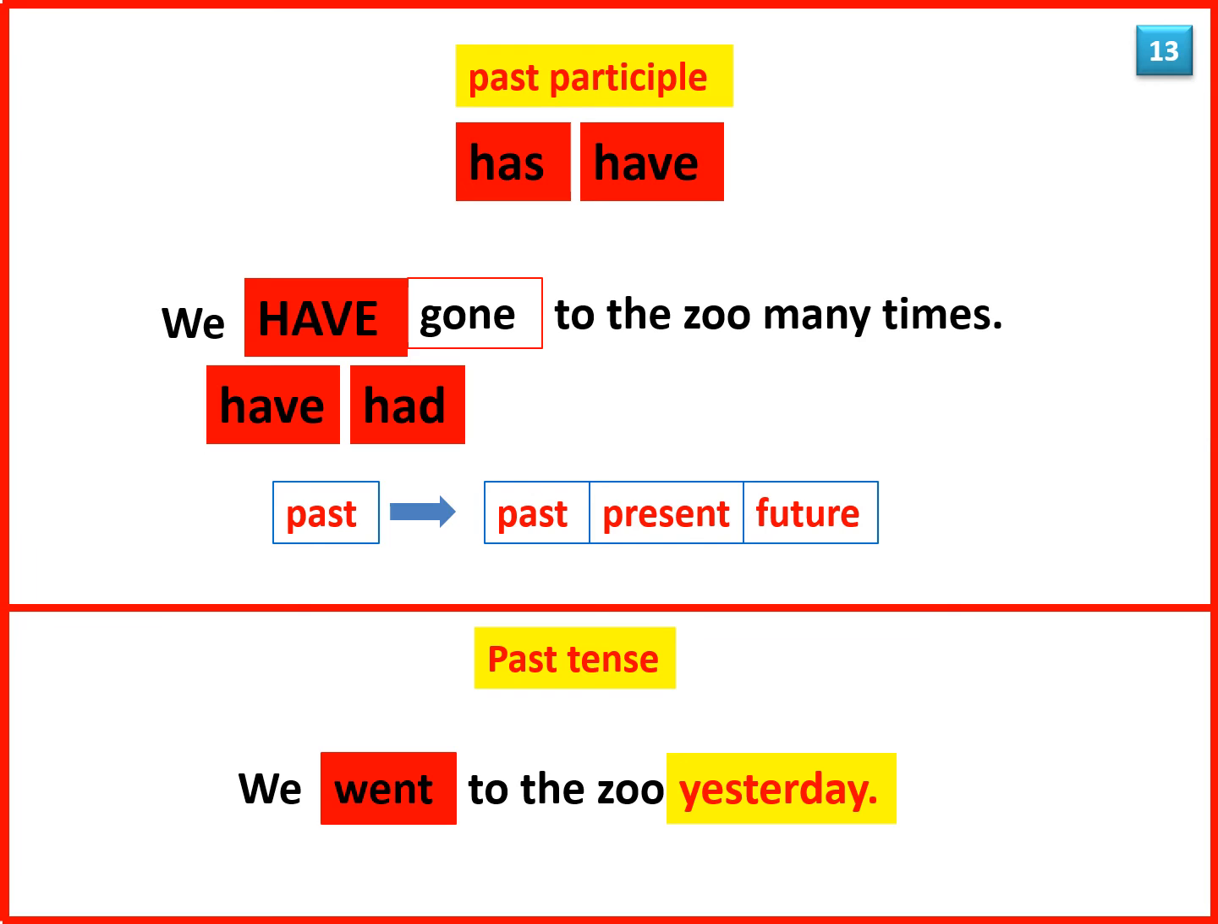You use the past tense when the time of the event is mentioned. It has no relation to any other time. We went to the zoo yesterday.